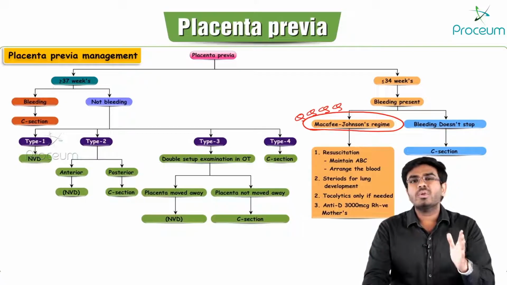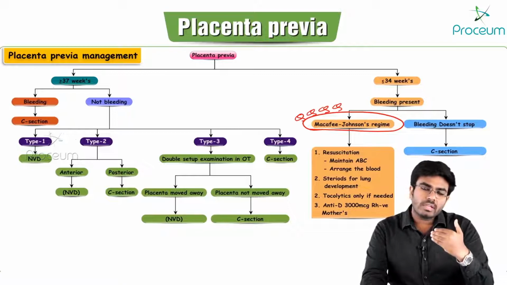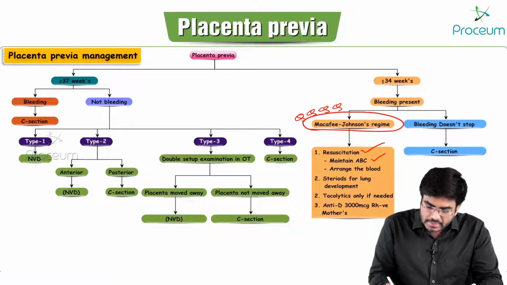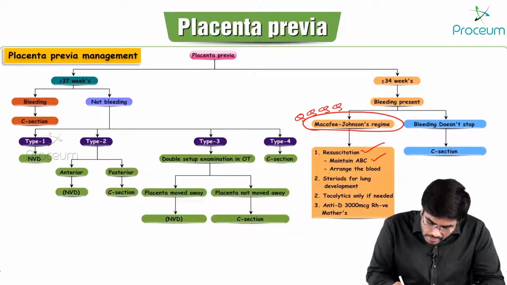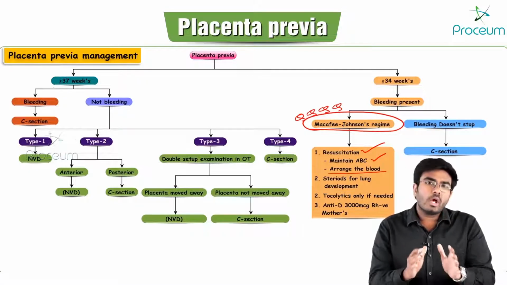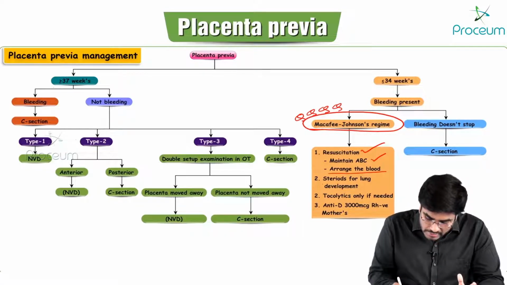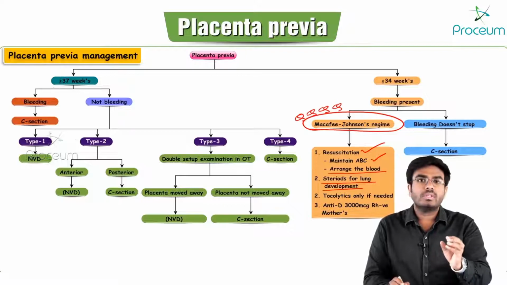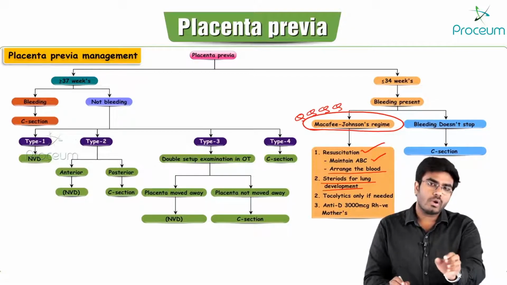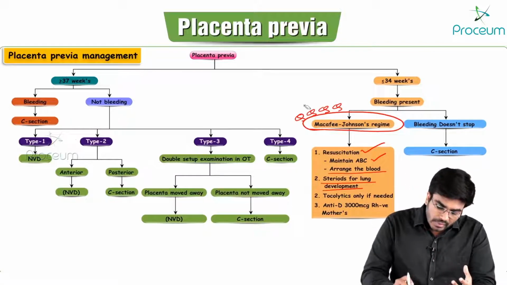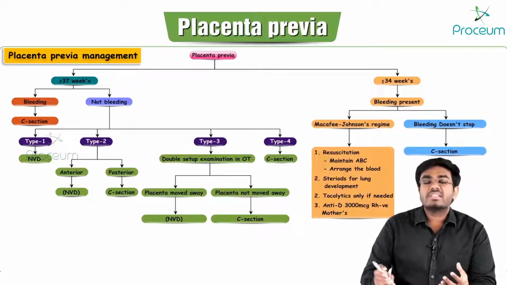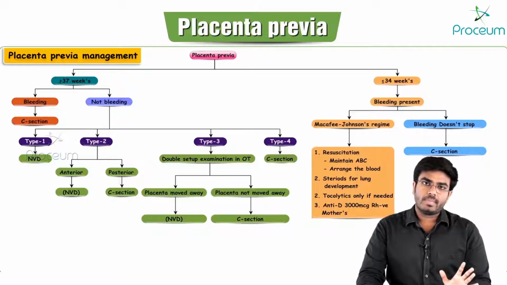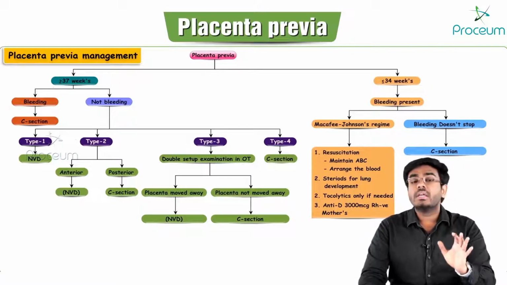What exactly are we trying to do? We are doing conservation. As she is bleeding, whatever the amount of blood lost, try to replace it. So you have to do resuscitation by maintaining airway, breathing and circulation, and try to arrange for the blood. These are all conservative things. Give steroids for the lung development. Now the baby is less than 34 weeks, right? So you have to give the steroids for lung maturation. One important point: because of these resuscitative measures or conservative management, 90% of the time the bleeding will stop and you can continue the pregnancy.